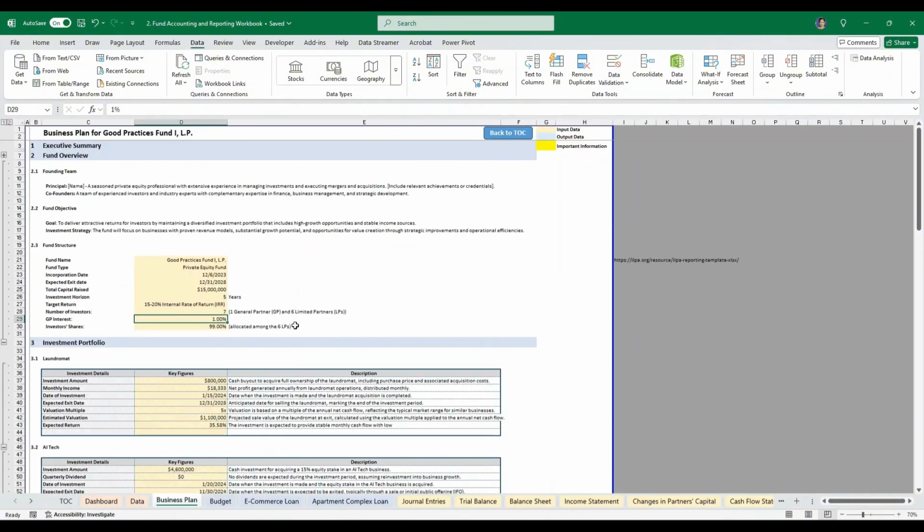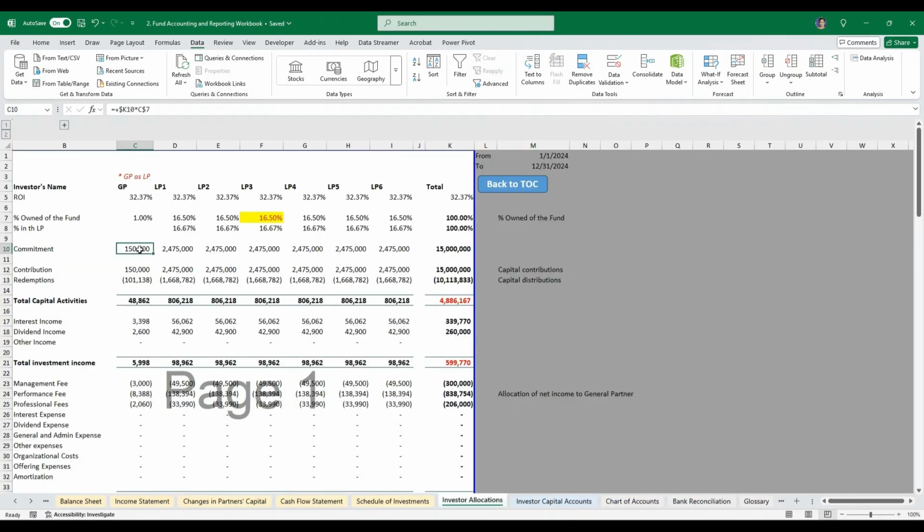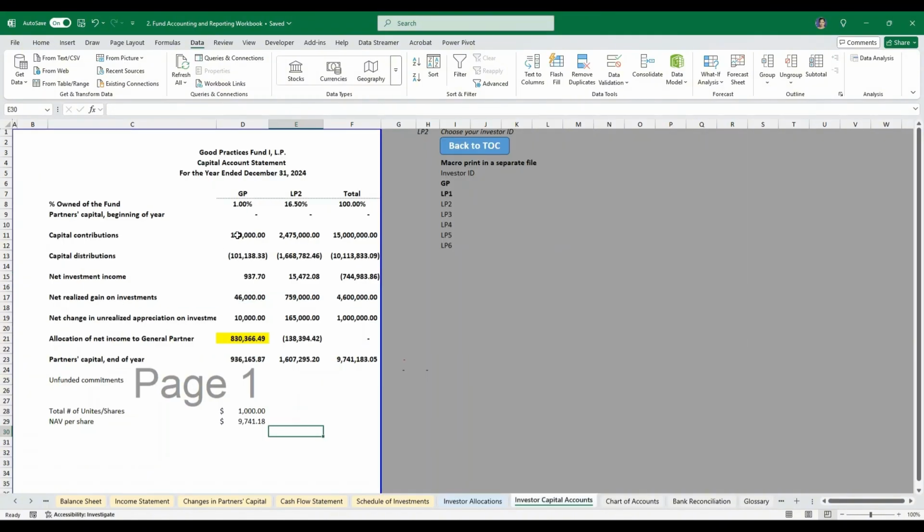Since we have set up GP interest 1% and LP interest 99% total, when we call the capital, we will call $150,000 to the GP, and then the rest 99% will be allocated among the 6 LPs. So this is a total $15 million capital call. And then on the capital account statement, we'll have capital contribution set up here. These are how the numbers flow, starting from the original business assumption.